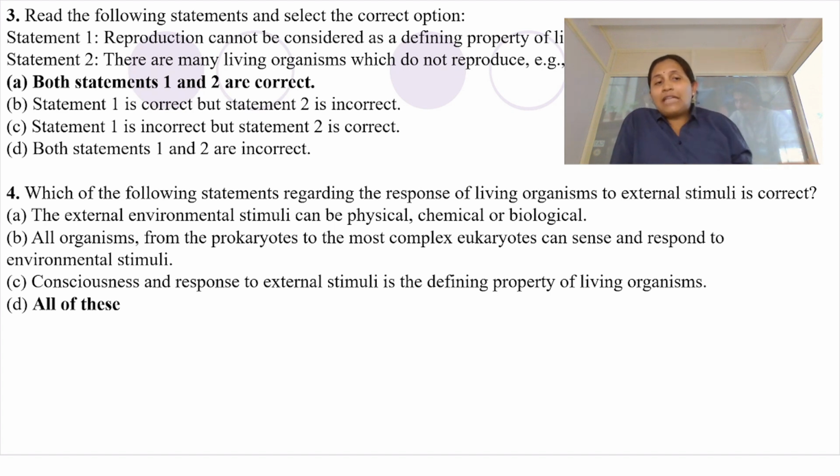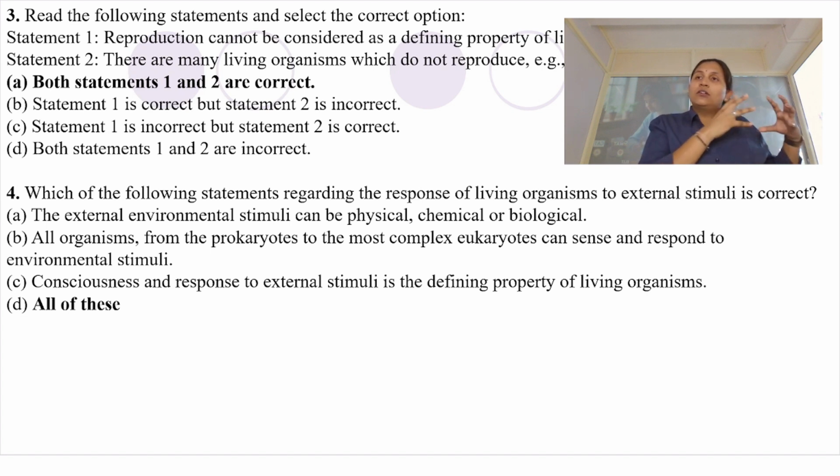Second one: all organisms, from prokaryotes to the most complex eukaryotes, can sense and respond to external stimuli. Of course. Now we must first clear what prokaryotes and eukaryotes are. Prokaryotes are very simple, lower grade organisms with a simpler system.